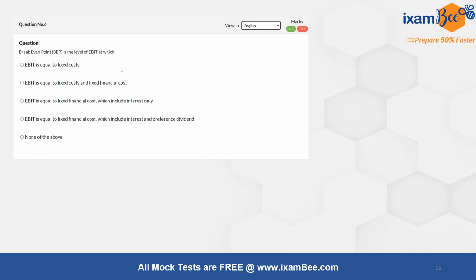Next question, question 6, was a conceptual question related to break-even point. It is the level of EBIT. Now you may get confused why this is an accounts question and not a costing question. When we are talking in a company's performance sense, break even also refers to the level at which the company is recovering all kinds of costs. So we are not only talking about the costing aspect. This is also a financial and accounting concept related to your financial statements, which tells at which level the company is recovering and is becoming operating break even.